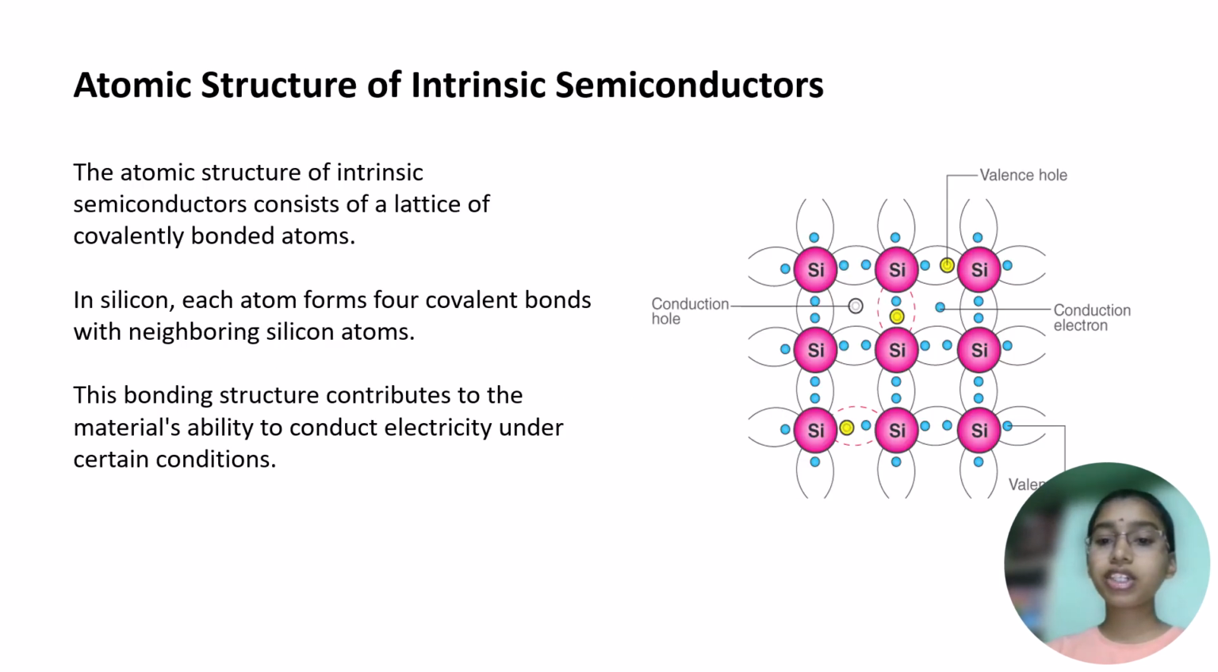Atomic structure of intrinsic semiconductor. The atomic structure of an intrinsic semiconductor consists of a lattice of covalently bonded atoms. In silicon, each atom forms four covalent bonds with neighboring silicon atoms. This bonding structure contributes to the material's ability to conduct electricity under certain conditions. In this picture, we can observe an example of an intrinsic semiconductor.